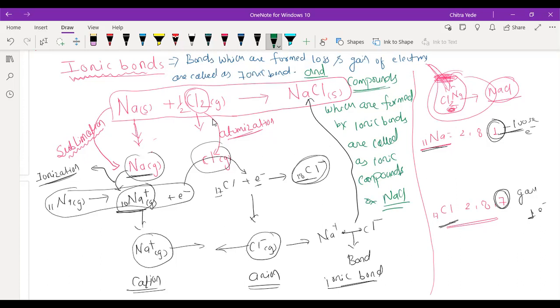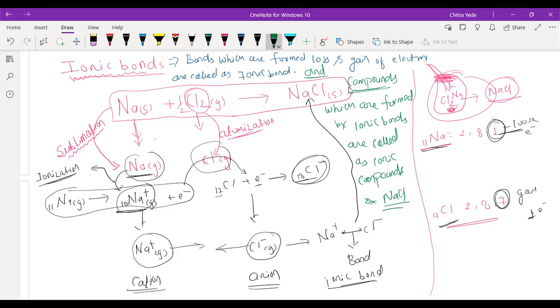Sir, then what is the difference between ionic and covalent bond? See, ionic bond is formed between ions and covalent bond is formed between atoms by sharing of electron. Here loss and gain of electron takes place. Shahu is asking what is the difference between covalent bond and ionic bond. So covalent bond is formed by sharing of electron, but ionic bond is formed by loss and gain of electron. This is the difference. Okay, Shahu, understood?